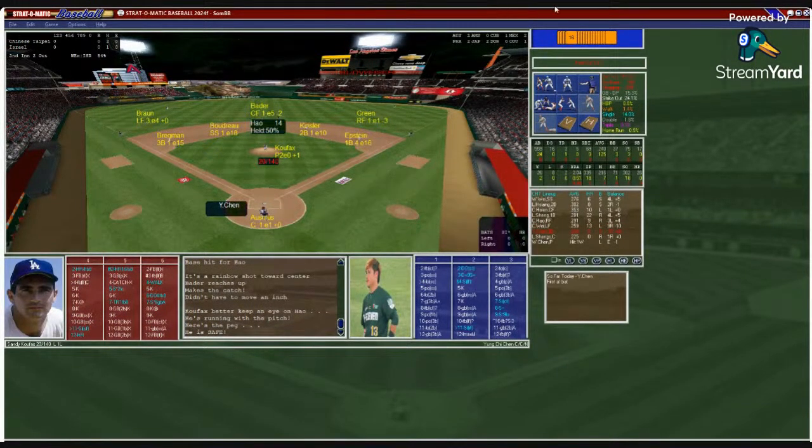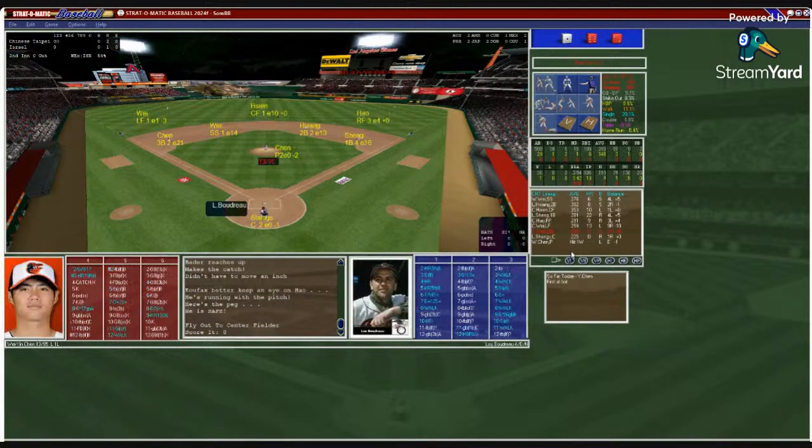Oh, they ran on Koufax, and he gets the stolen base. So Hao is at second for 10. And that's a fly ball to center. Trying a little running game on Koufax. Can't get the job done, though. No score, bottom 2. Here's Lou Boudreau, 348, 1 home run, 6 RBIs.